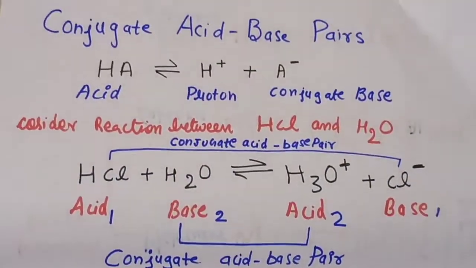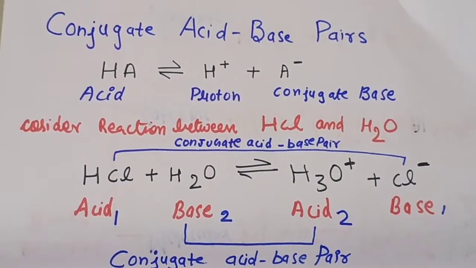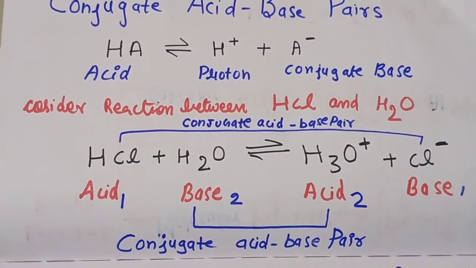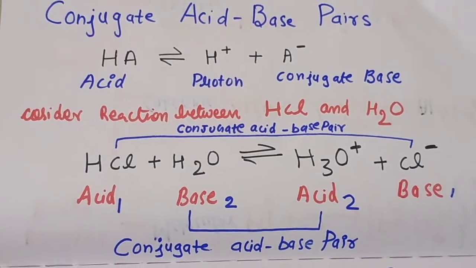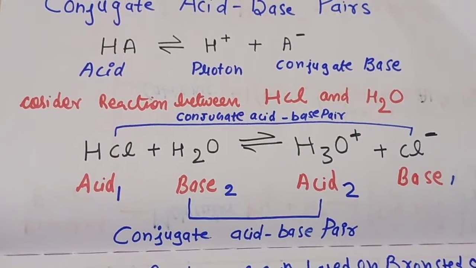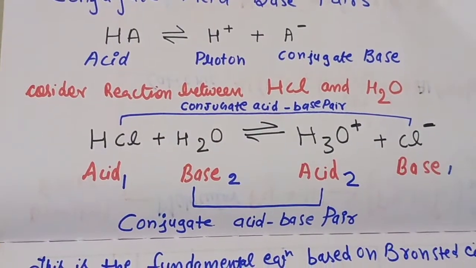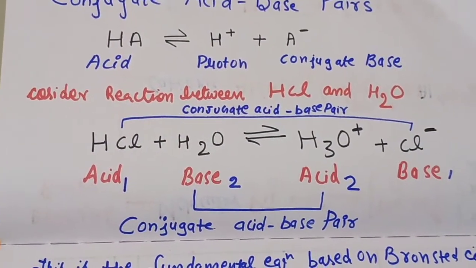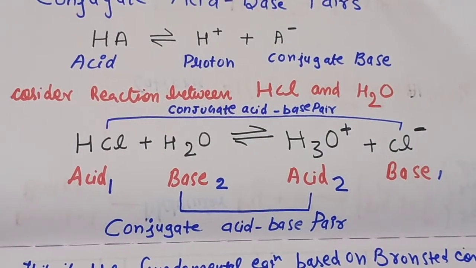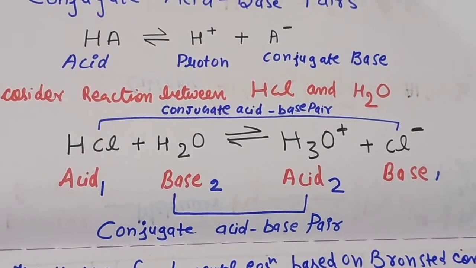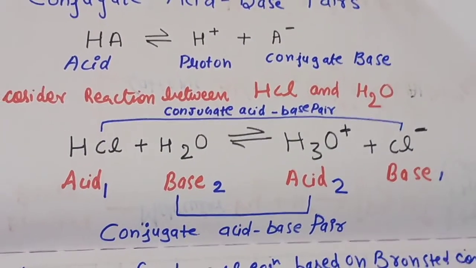Now next we see the important concept: what are conjugate acid-base pairs? Here we can see an example: our HCl reacts with H2O to form H3O+ and Cl-. HCl donates one proton and H2O accepts it.